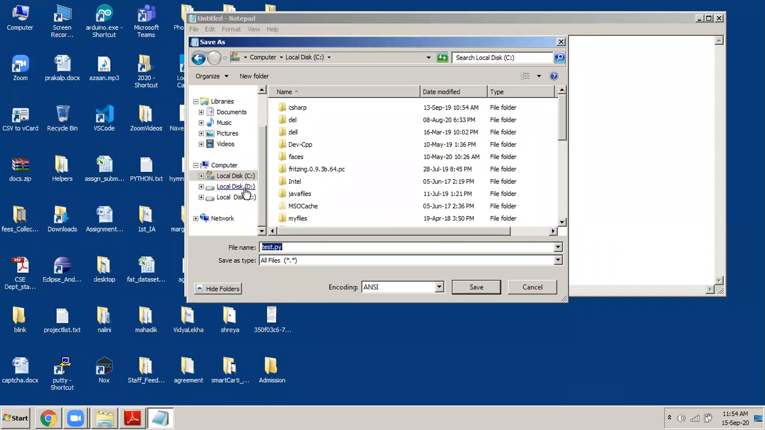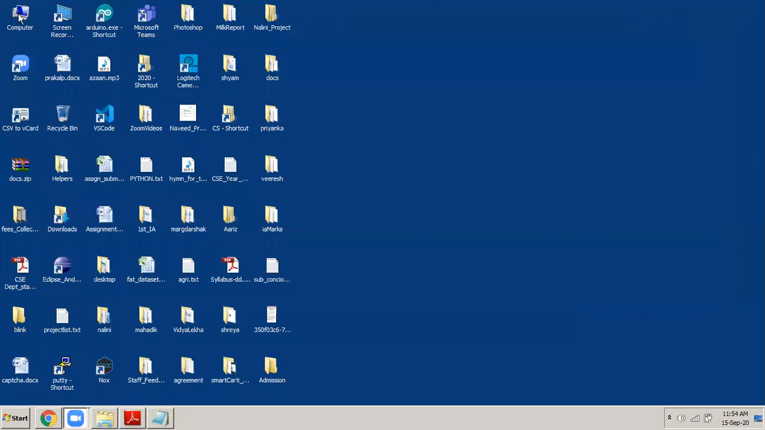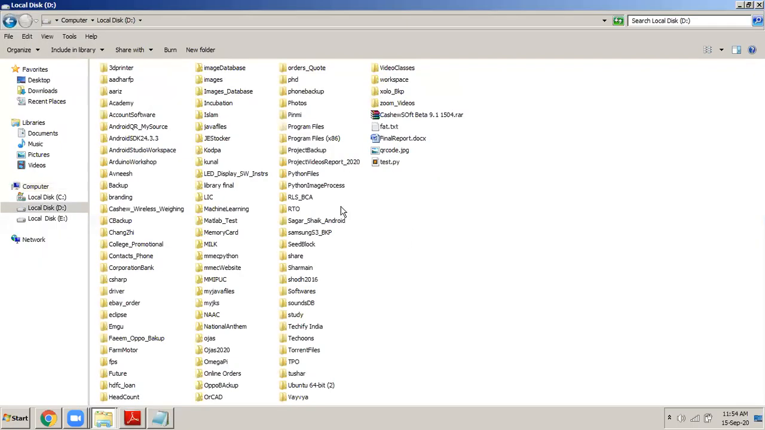So I will do one thing. I will go to the D drive, and in the D drive I will save it, directly as test.py. So I saved it now. I have saved it in the D drive. If I go to my computer and go to the D drive, here you can see the test.py file is there. So I've saved it in the D drive.